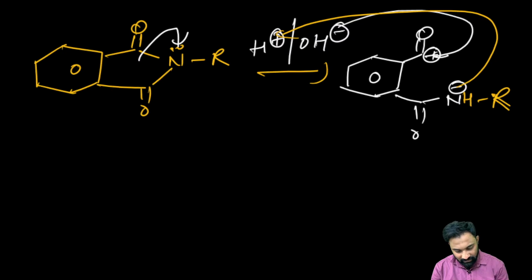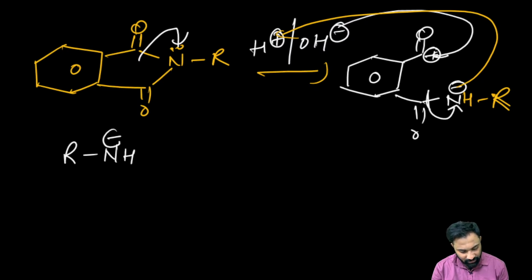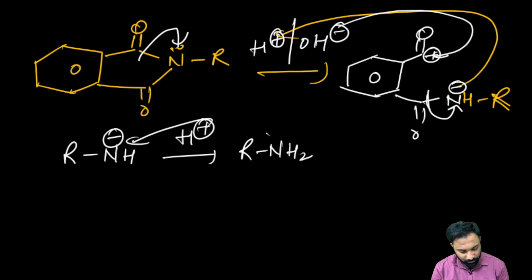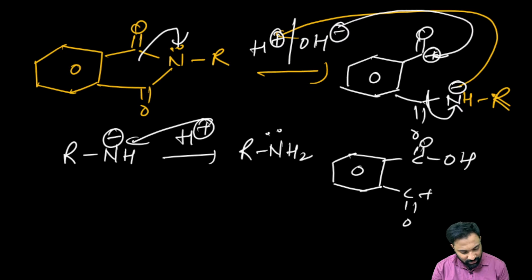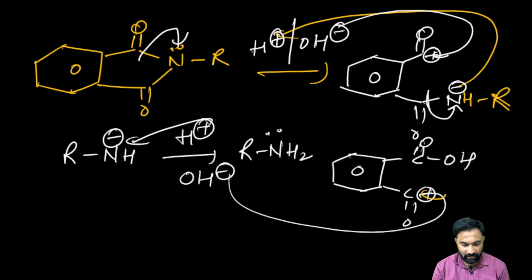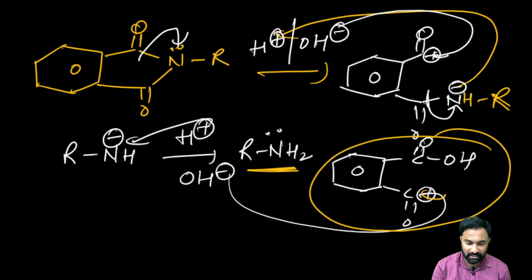Clear? This is R. Then again this nitrogen being more electronegative, it will take the bond pair of electrons. When it has taken the bond pair of electrons, again it will get the negative charge. Again, when we get the negative charge, in the hydrolysis we have the H plus, readily it will be abstracted and it will be converted into the NH2, right? Again this carbon will get which charge? This carbon will get the positive charge. Again in the hydrolysis we have the OH, and this OH will go and attack. Clear? Then again we got the primary amine, and whatever phthalic acid we had taken in the starting will be restored. I hope it is clear.